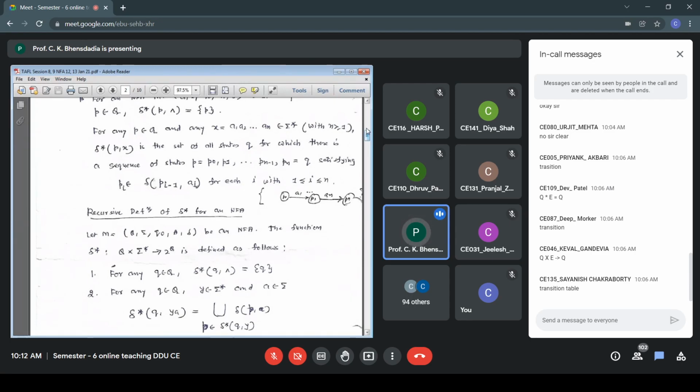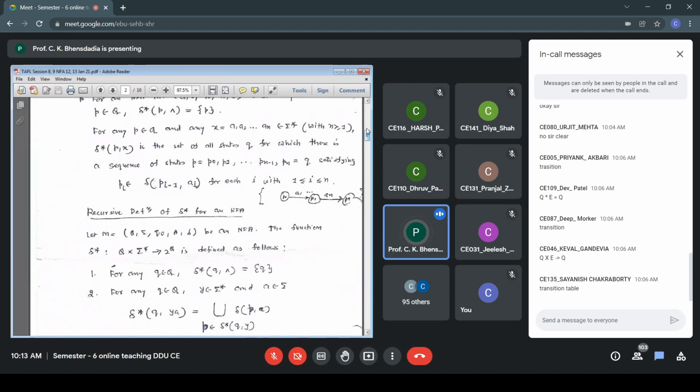Out of ABCD, I'll process ABC. And so from delta star Q, Y, after processing ABC, I am reaching through different paths. Suppose I am reaching Q1, Q2, Q3. So still I have not processed D. I have only processed ABC. So from this Q1, Q2, Q3, I'll find out delta Q1, A, delta Q2, A, and then delta Q3, A, and then club them.